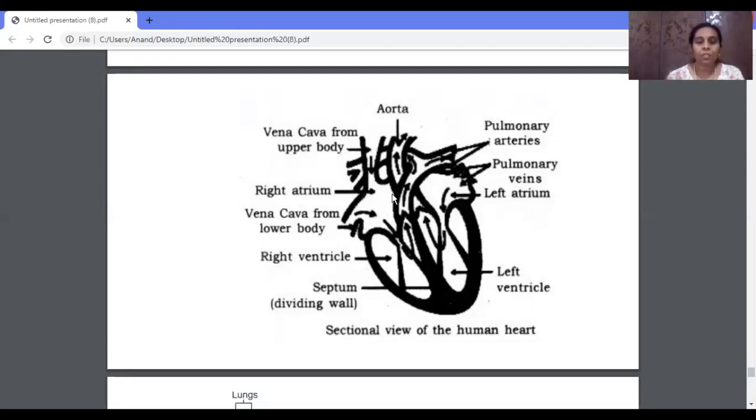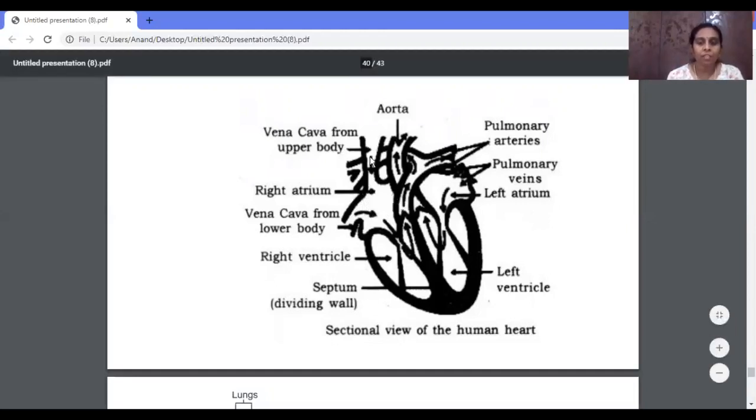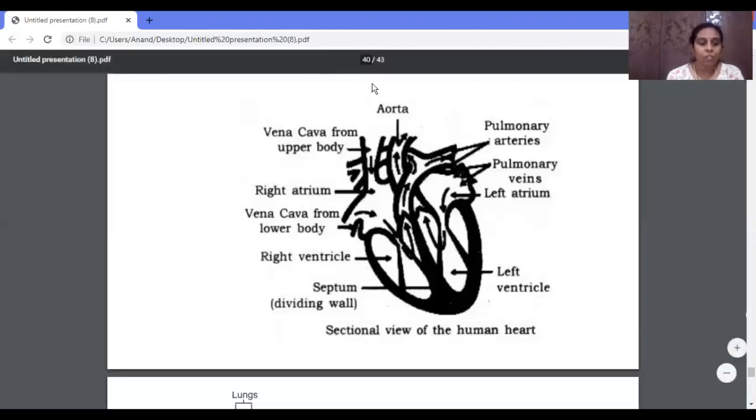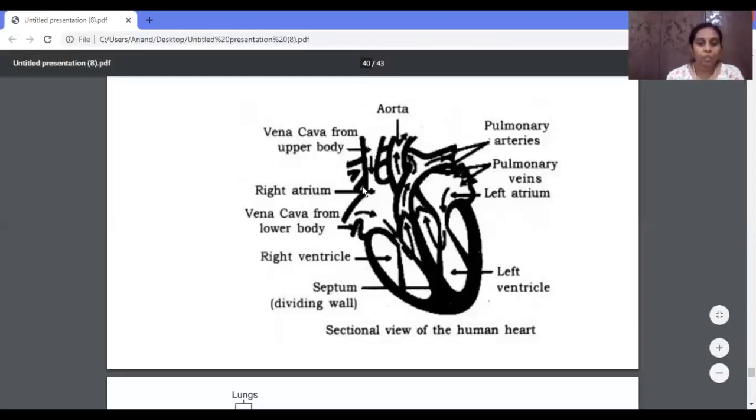See, as soon as the atrium relaxes, the first thing that happens on the right side is that the deoxygenated blood, the blood which contains carbon dioxide from the upper part of the body, which we call the superior vena cava, and the inferior vena cava, flows into the right atrium. This is what happens in the right side.